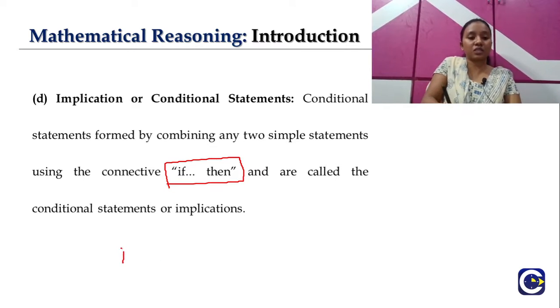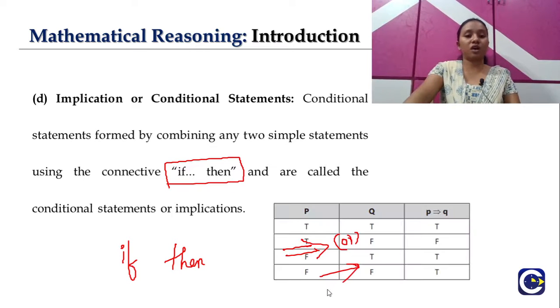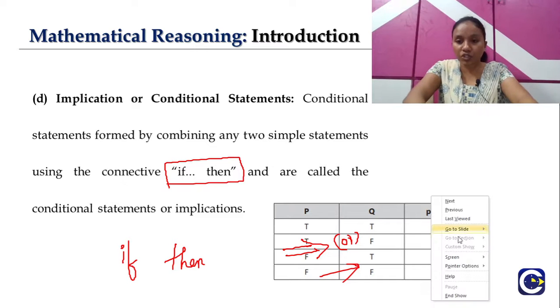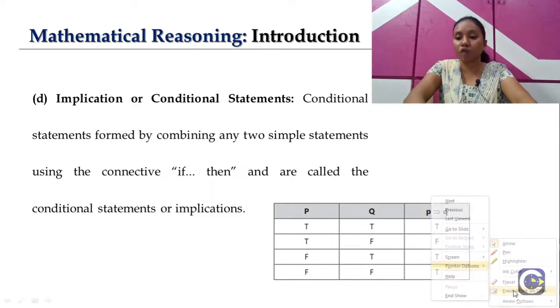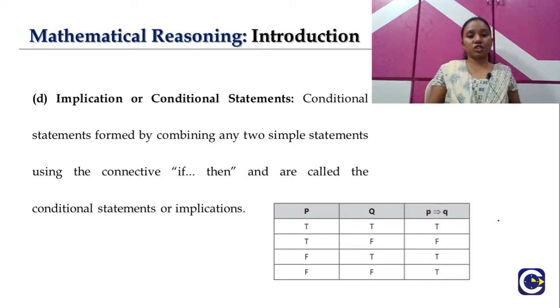So what is the connective here? The connective for these statements is "if then," and the corresponding symbol will be either this or this, right? So this is our next logical connective. Let's move on to our last one. But before moving into our last connective, let's have a look at the truth table for this implication or conditional statement.